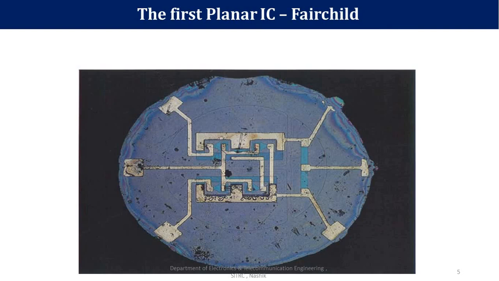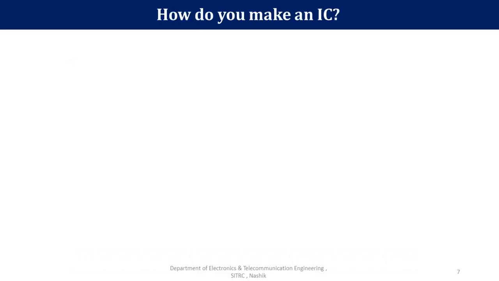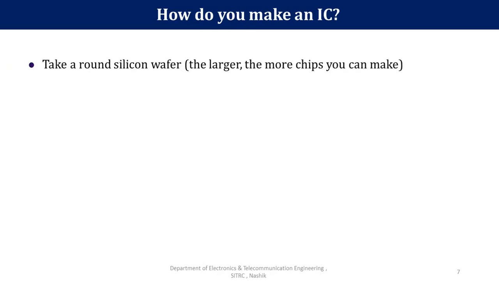It is a semicircular shape. This is a typical IC which we are going to use nowadays, where all the components are fabricated and that IC is also fabricated. Now let's understand how we can make an IC, meaning what is the IC fabrication process and what it consists of.